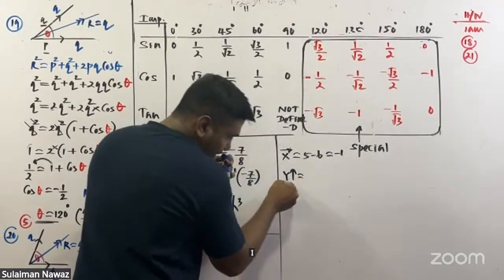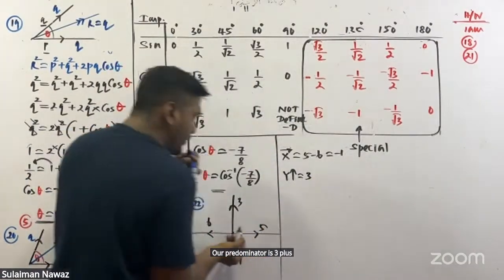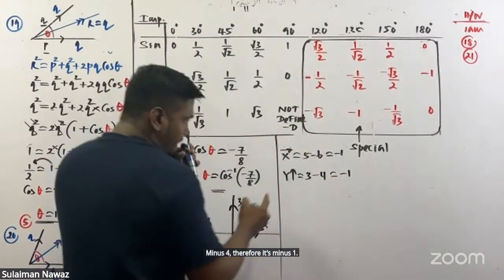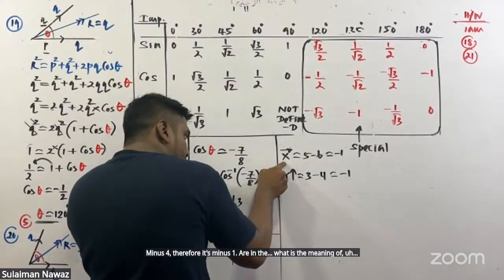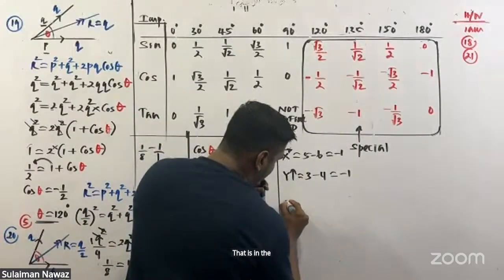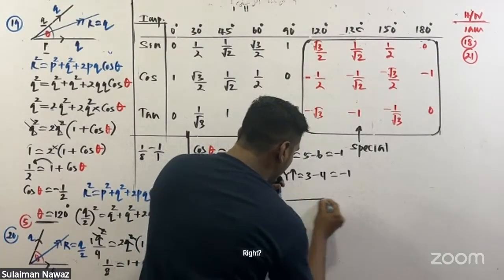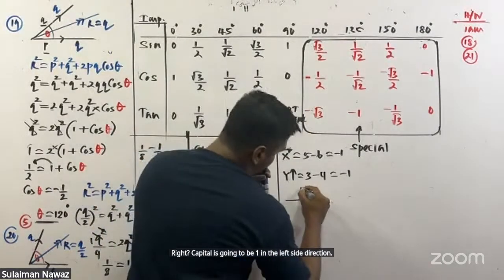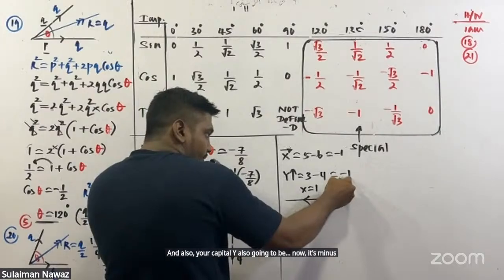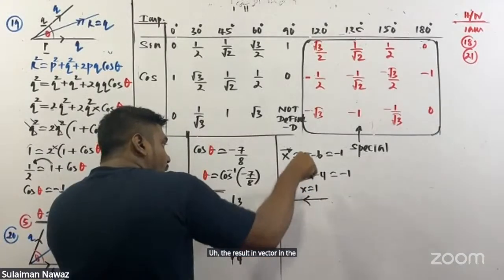I consider upward direction vectors positive, and downward direction vectors negative. Upward vector is 3, downward vector is minus 4, therefore it's minus 1. The resultant vector in the horizontal direction being minus 1 means it is in the left side direction. So capital X is going to be 1 in the left side direction. And capital Y is also minus 1, which means the resultant vector in the vertical direction is in the downward direction.